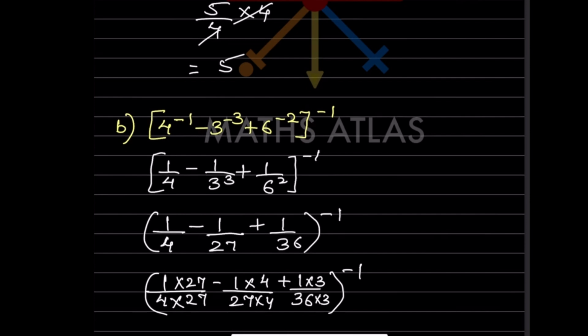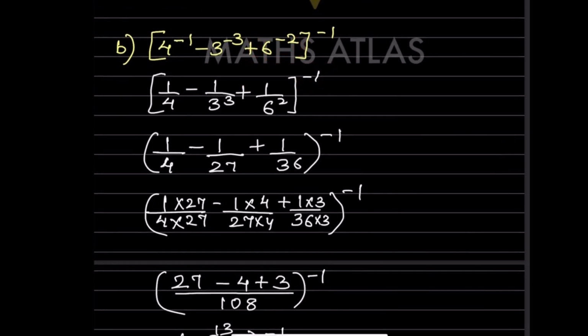Now let us see the bracket first. This is negative, we'll make it positive, that will be 1 by 4. Minus sign as it is. That will be 1 by 3 raised to 3 as it is, 1 by 6 raised to 2. And this, the exponent, we will write the same. So now let us write here, this is the same. 3 raised to 3 is going to be 27, 3 into 3 into 3, that is 27. 6 square means 6 into 6, that is 36.